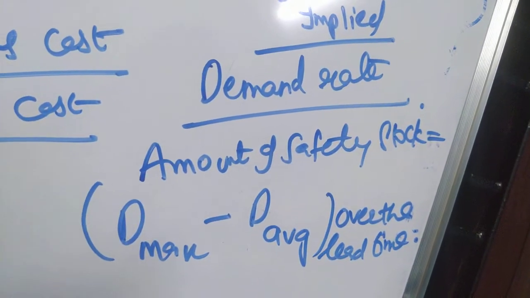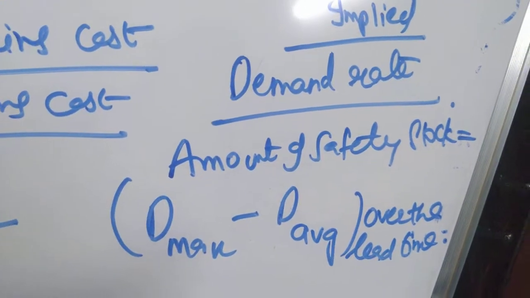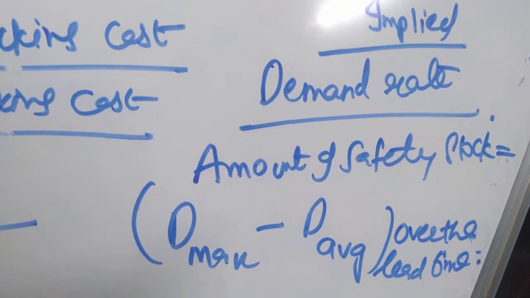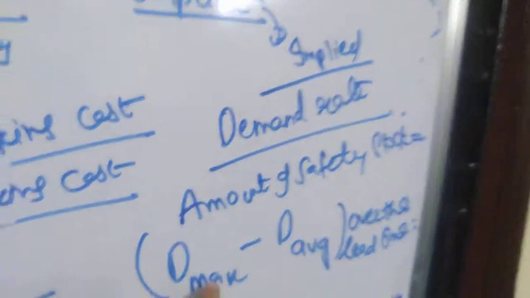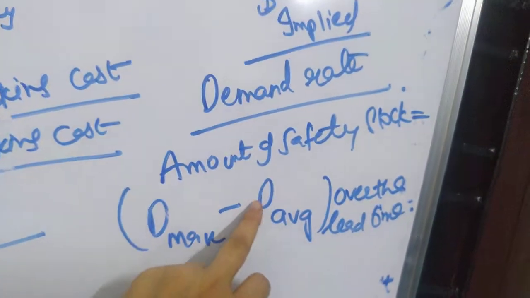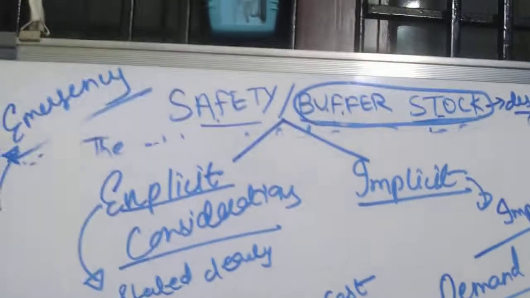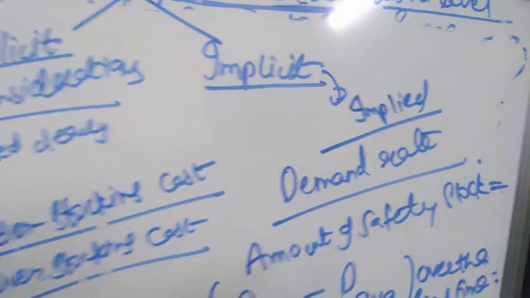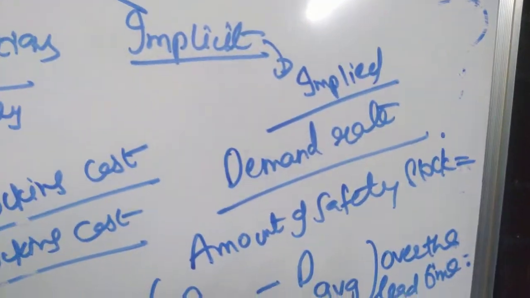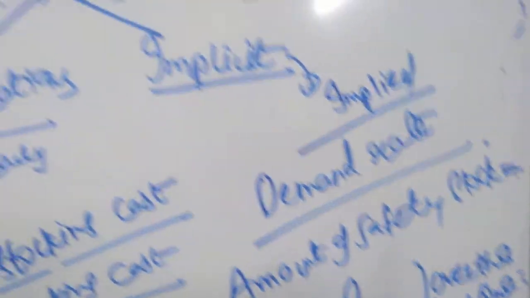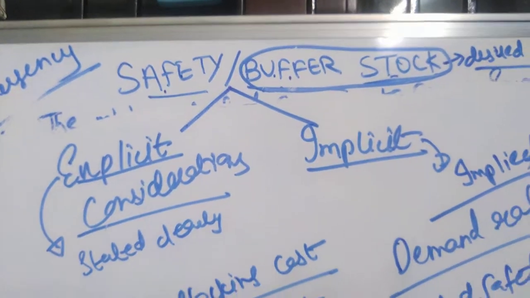Once you know the demand rate, the safety stock is determined based on the risk which the organization is willing to undertake. So these are the two ways in which you can determine the amount of safety stock to cover your demand rate variations.